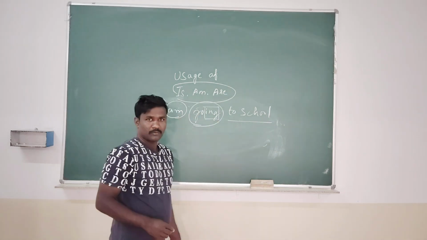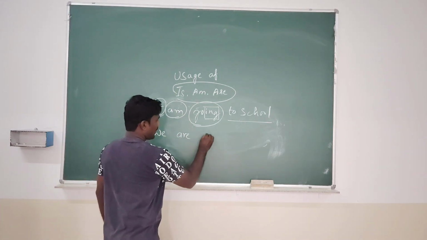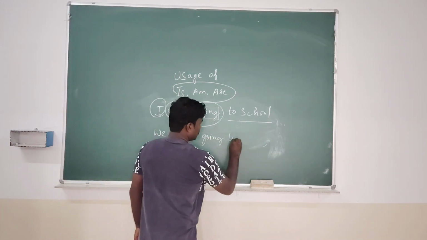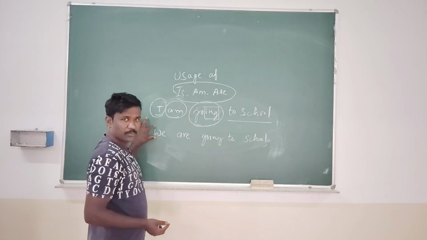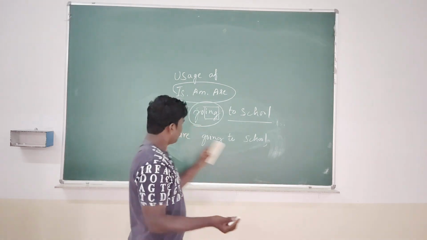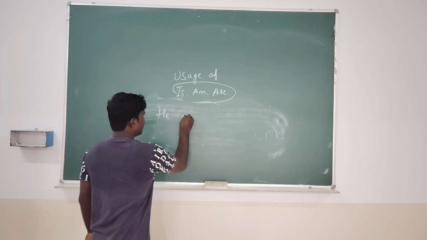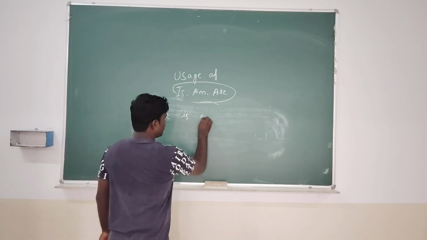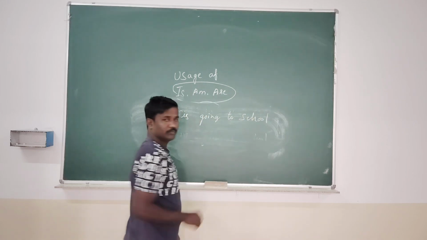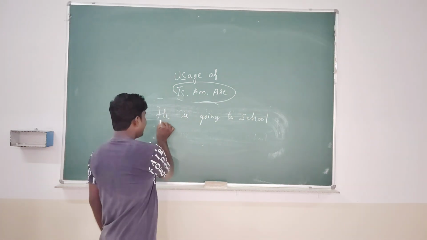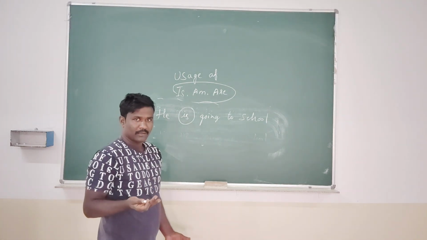Now this is the subject. Understand? Now let us make another sentence. We are going to school. Now we is also a subject. Understand? This is how we are. Now make one more sentence. The next sentence is: he is going to school. Already I have told you, right? For he, she, it, we have to use is. Getting it?